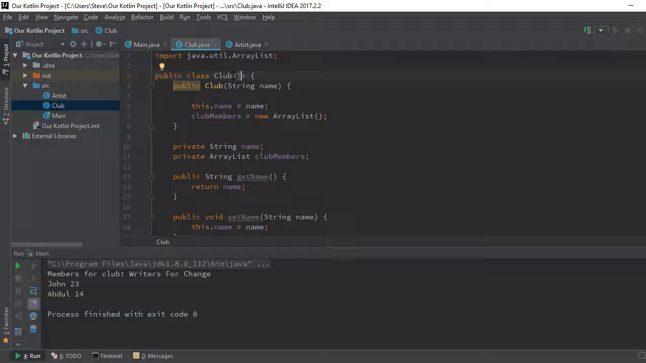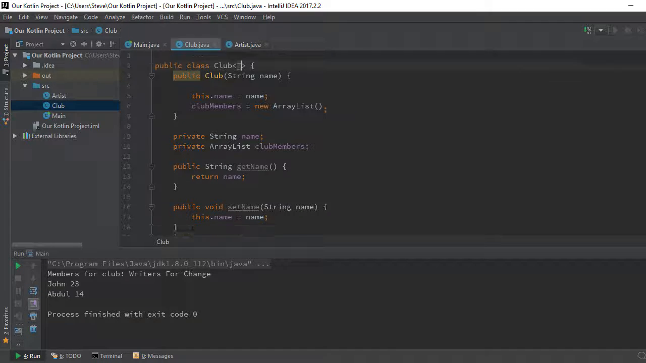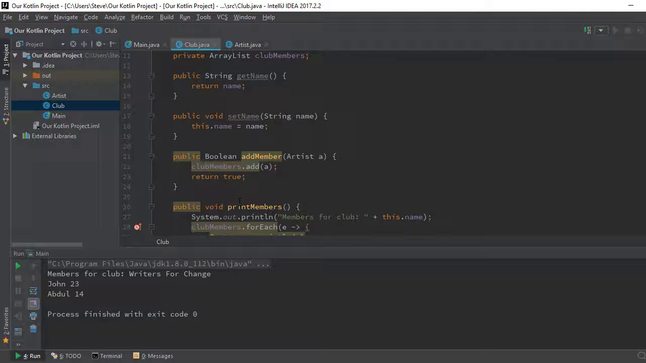This guy accepts T. So what does this T stand for? The type that we're going to be using for this class, in our case Club. So if we're going to be using Club, where do we add members? Here we add members. We're going to say this method must only accept a class of type what? T.